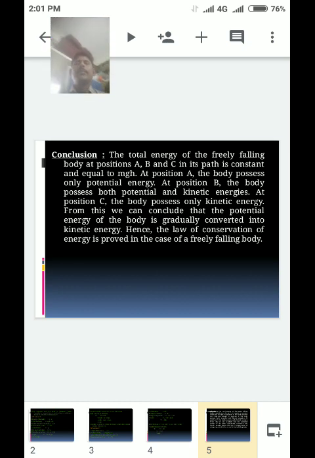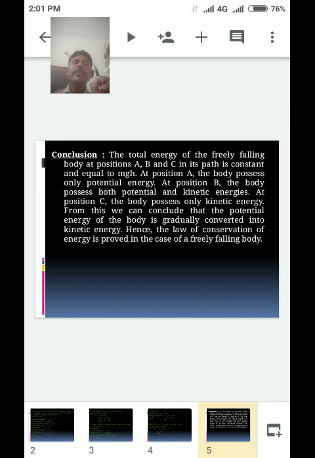Okay, all of you listen carefully. Already verified the law of conservation of energy at position A, at position B, and at position C. Last conclusion, listen carefully. Totally understand? Okay, conclusion.